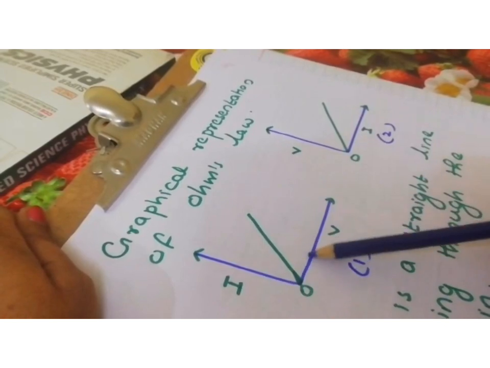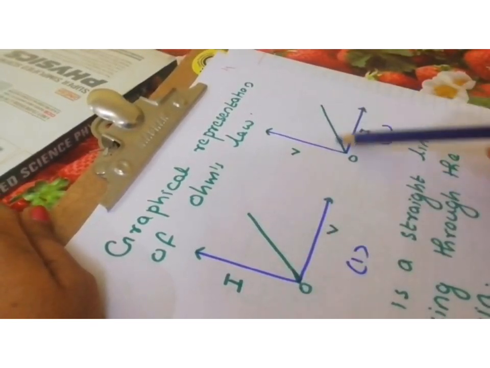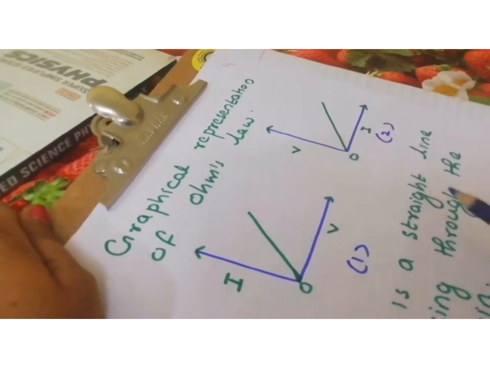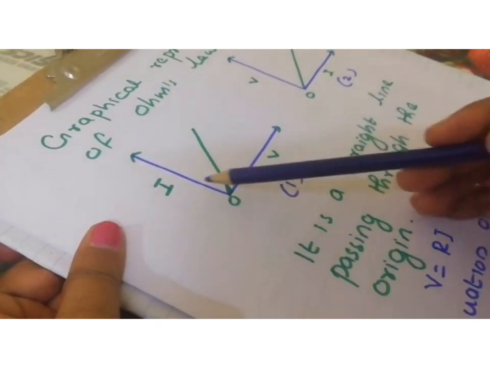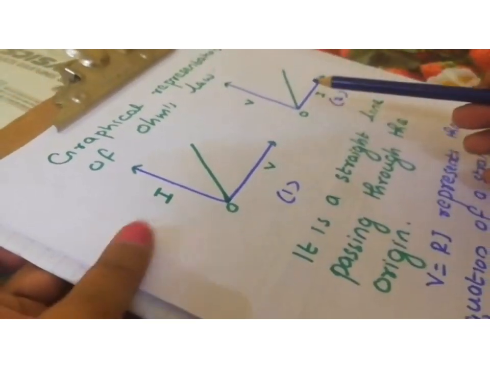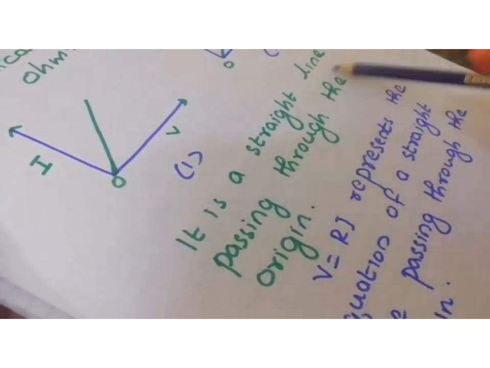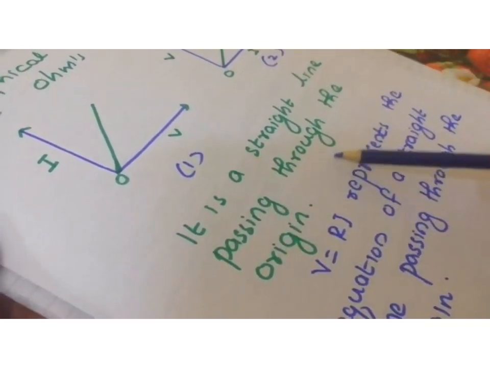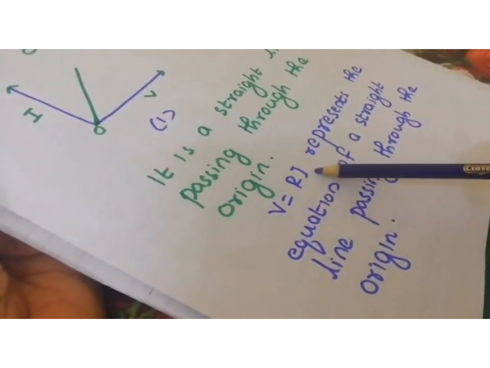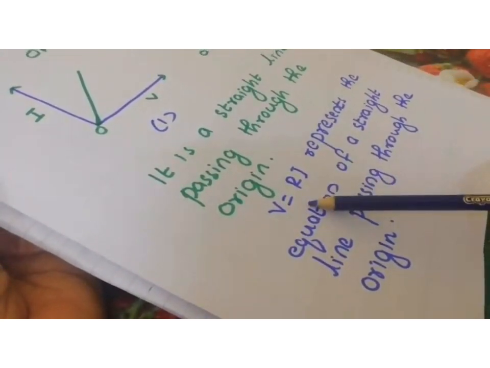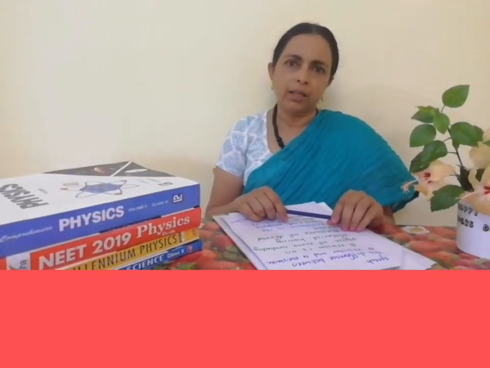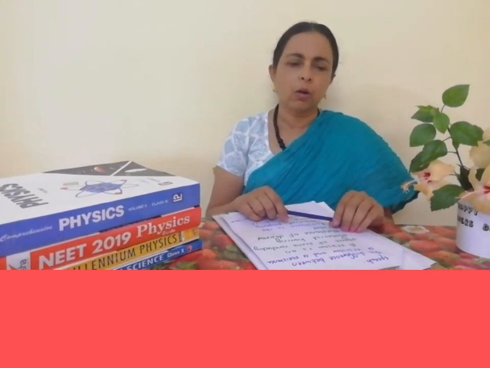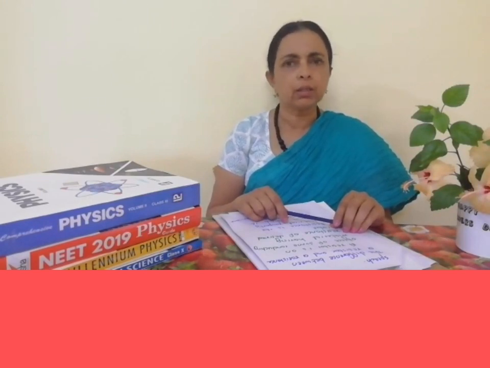But in these two cases, the graph is a straight line passing through the origin. So this proves that voltage is directly proportional to current. If voltage is directly proportional to current, the graph shows that it is a straight line passing through the origin. That means V is equal to IR. The formula is satisfied. Now you understood the relation between V and I. That is V is equal to IR and R is called the resistance of the conductor used.